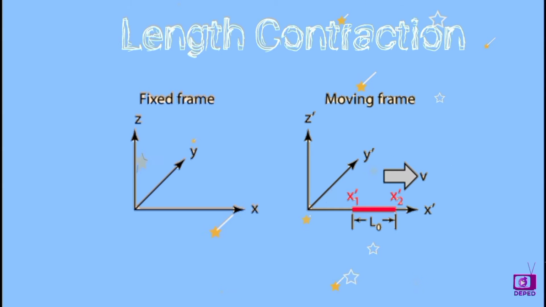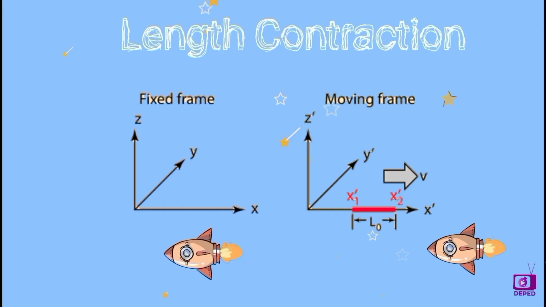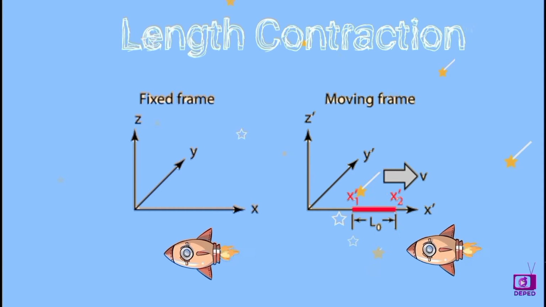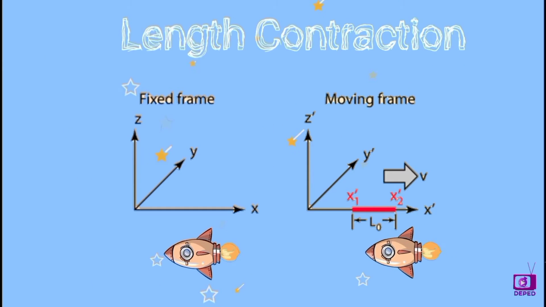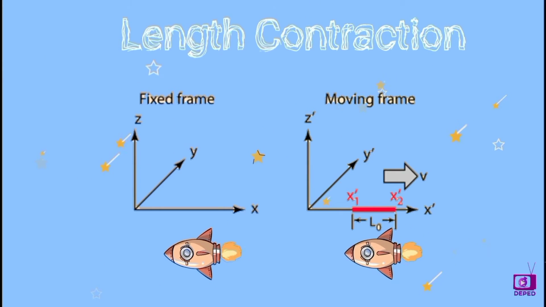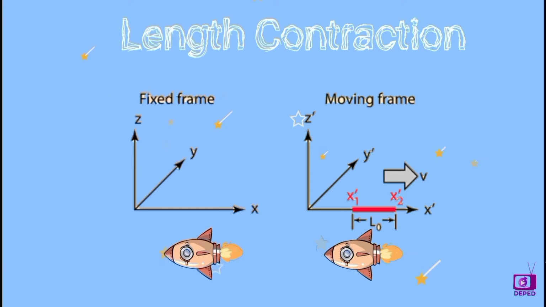Length contraction is the relativistic phenomenon where the length of a moving object is measured to be shorter than in its rest frame. It occurs only in the direction of motion, and its effect is significant only when the object is moving at speeds close to the speed of light.